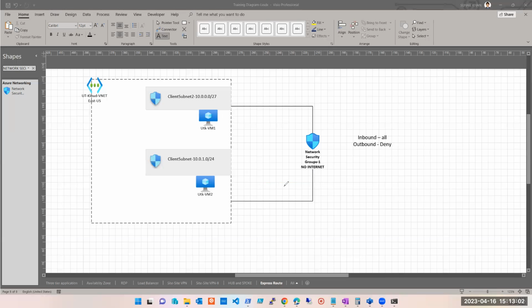But in the other case, what I am saying यहाँ पर, let's say that on these machines, internet inbound rule, ठीक है? Inbound rule, internet not allowed.